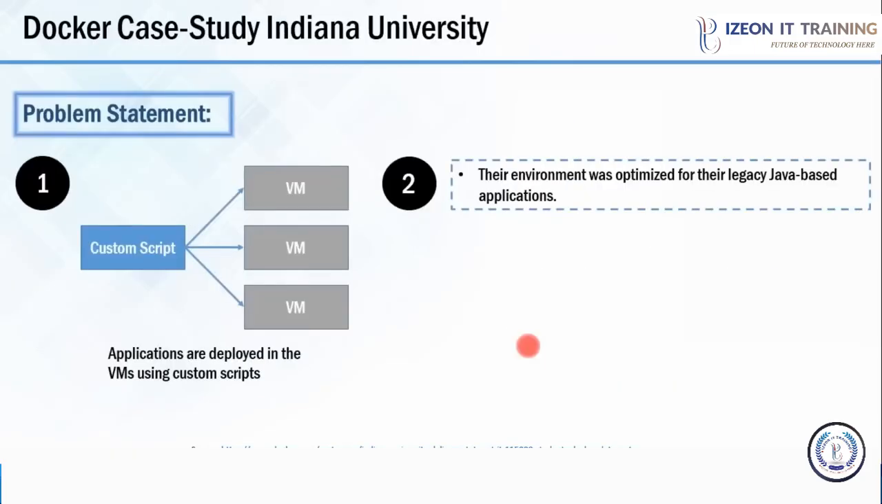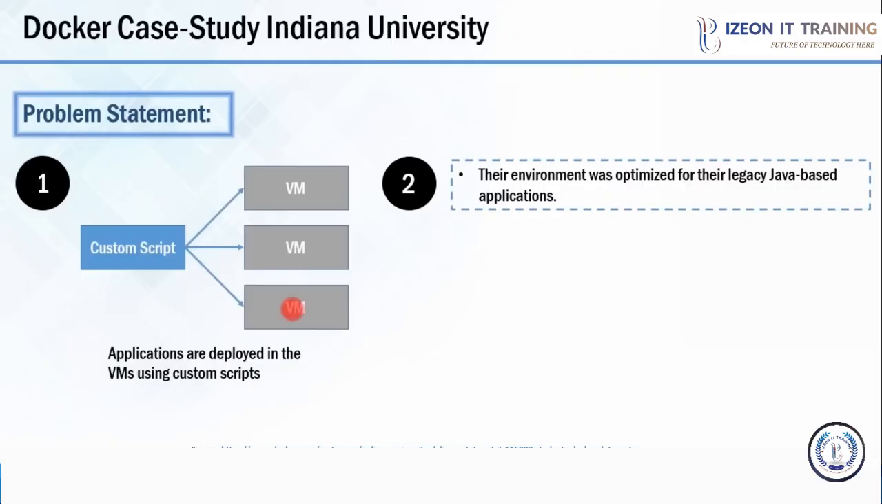So this is the case study of Indiana University. Before Docker, they were facing many problems. So let us have a look at those problems one by one. The first problem was they were using custom script in order to deploy their application onto various VMs. So this requires a lot of manual steps.